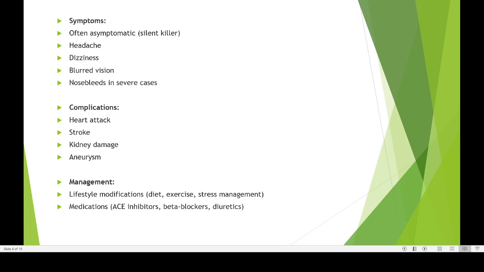They will gradually be destroyed, and over a period of time your kidney may not work, and that will lead to total kidney failure. Then the only thing you can do is go for dialysis or complete kidney replacement. So one problem with high blood pressure is that it doesn't show any symptom.